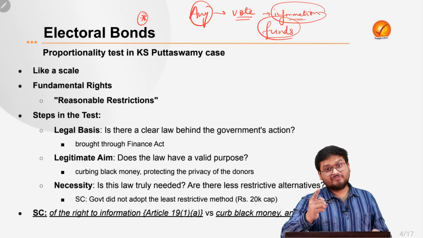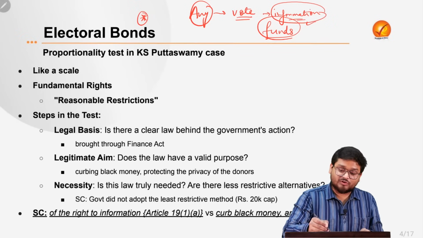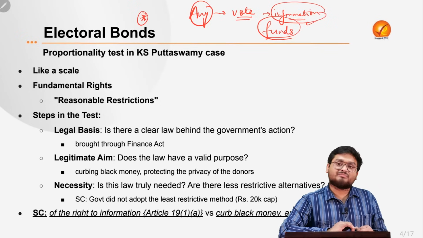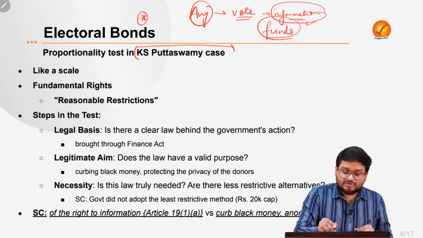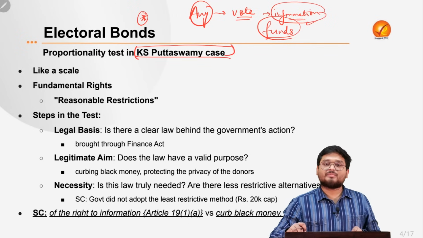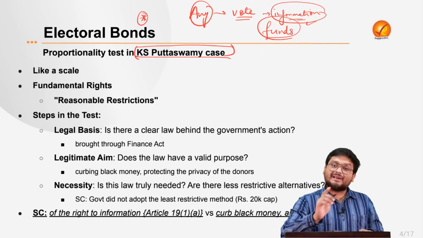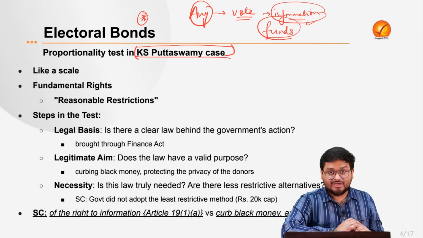So this is a very, very important aspect in any election, that you must have information about your candidate. And here we have a very important judgment regarding the same, the K.S. Puttaswamy case. This K.S. Puttaswamy case is not directly related to this particular electoral bond scheme, but it held that the right to privacy is a fundamental right of the individual.